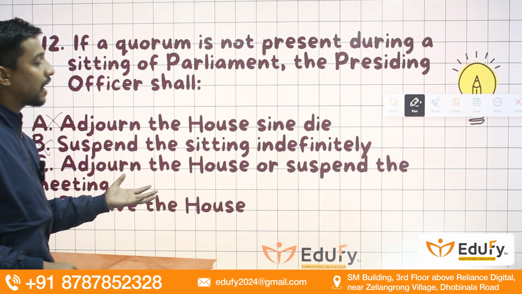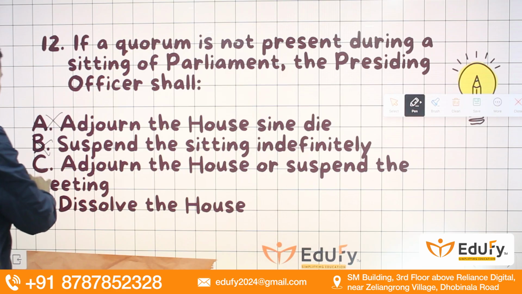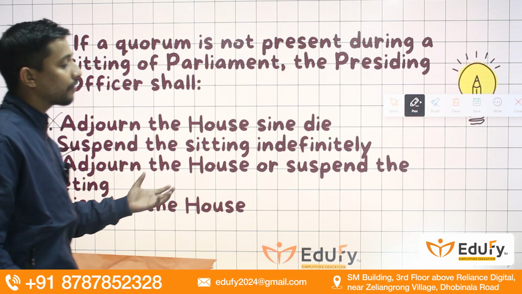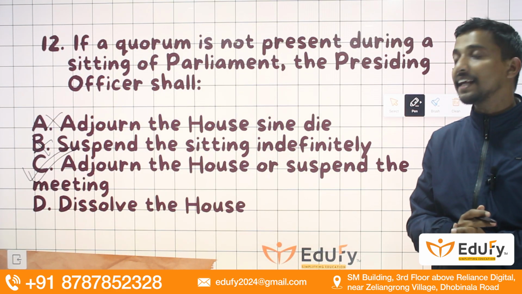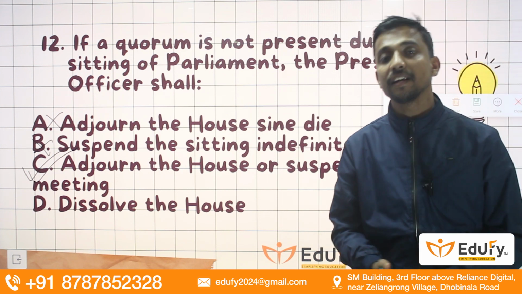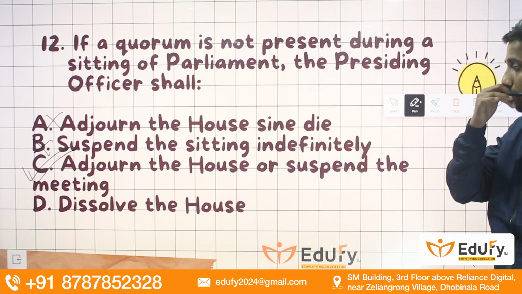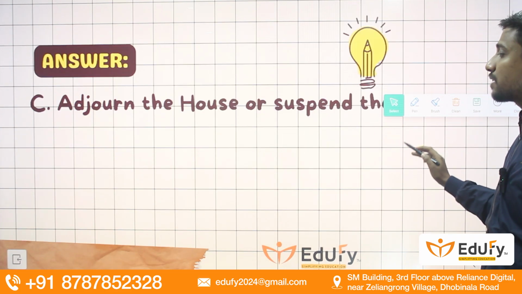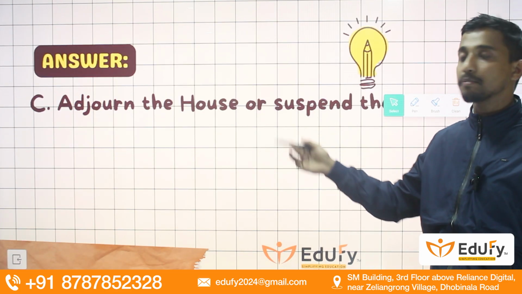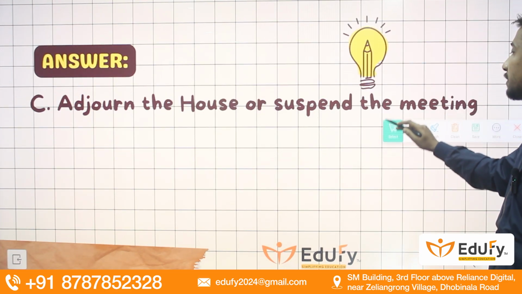Adjournment of the house or suspend the meeting will be the correct option. In that case, they are going to assign a date for when it is going to sit next session. So the correct option will be option C, adjourn the house or suspend the meeting.